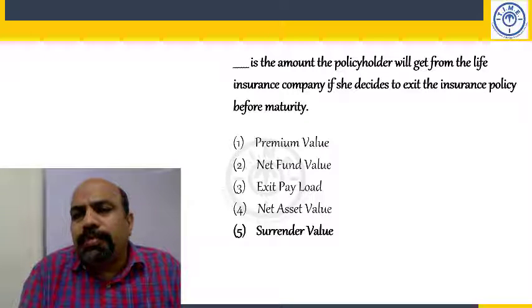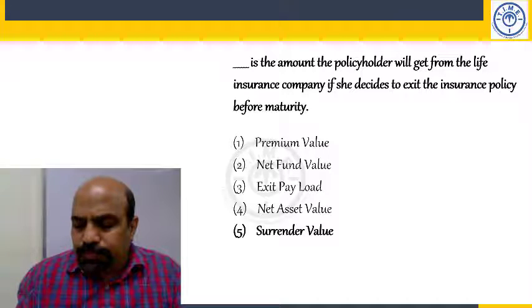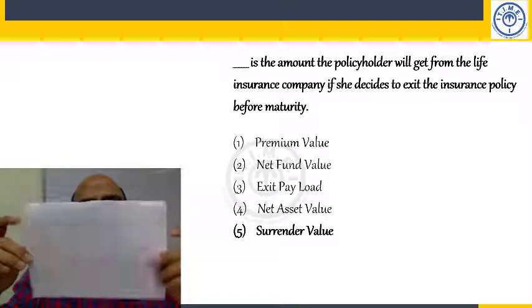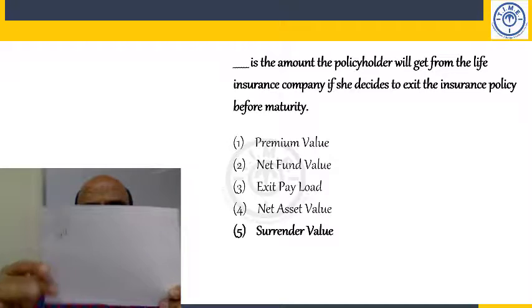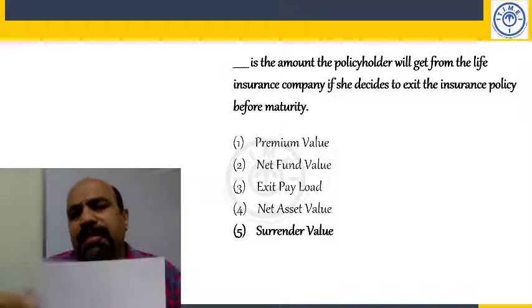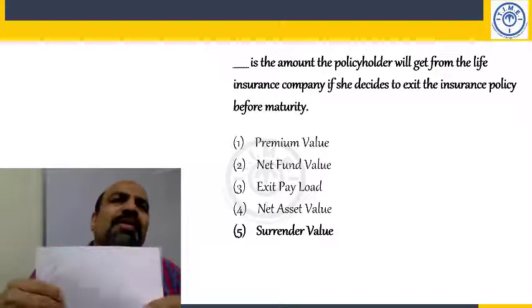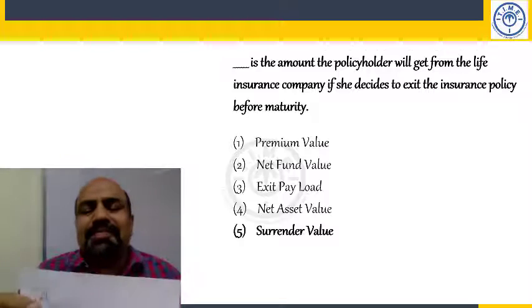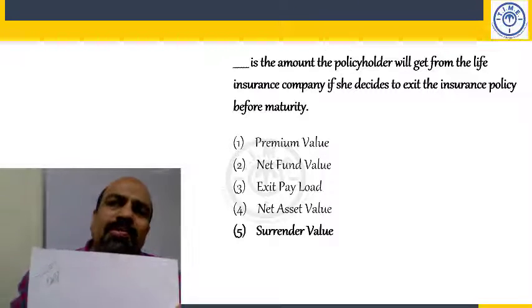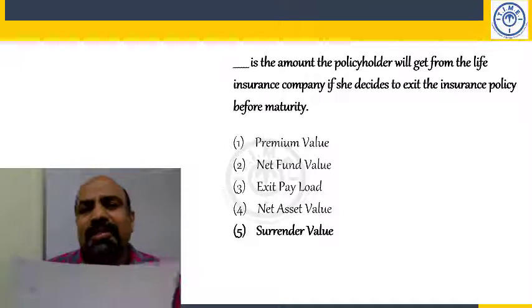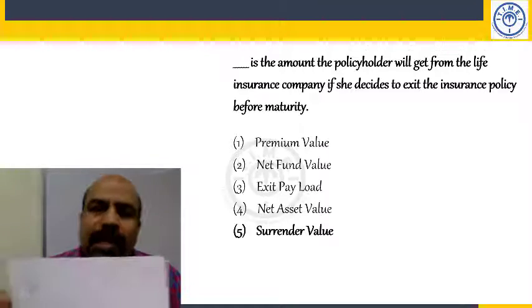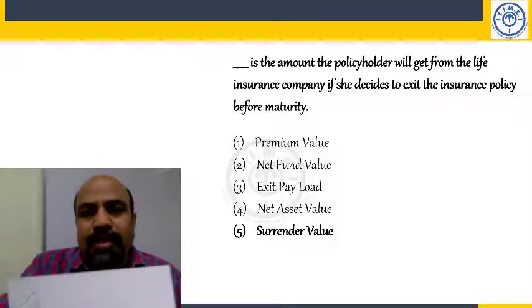Dash is the amount the policy holder will get from the life insurance company if she decides to exit the insurance policy before maturity. Surrender value. Let's say I have an insurance policy. I took this about 10 years back. Now I find it's unattractive, it's very expensive, or I don't have the money. So what will I do? It's an endowment plan, and I go to the insurance company and say, "Bhai, I don't want it, I surrender this." It's called surrender.